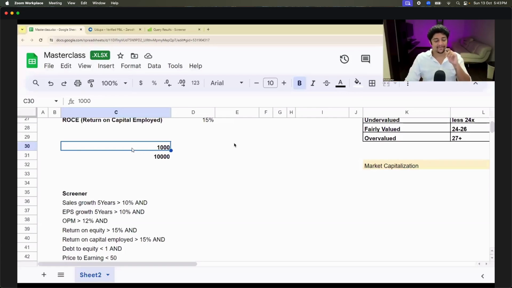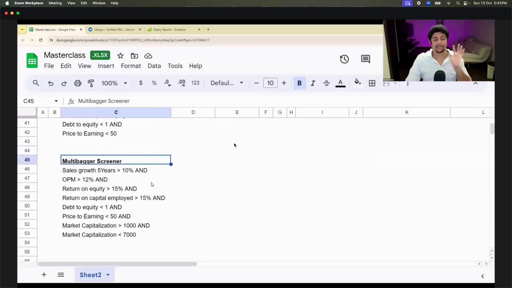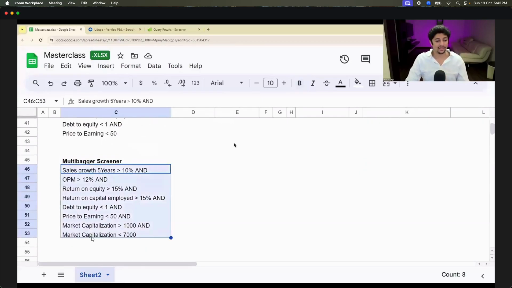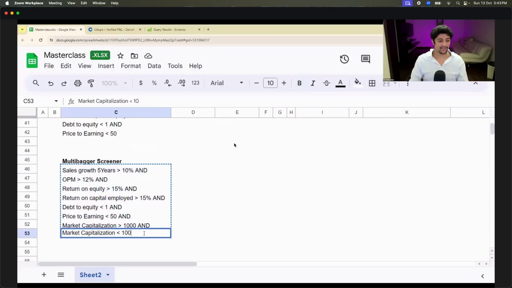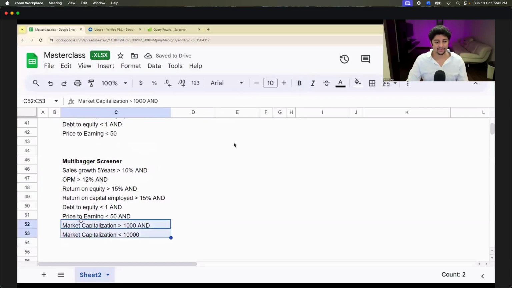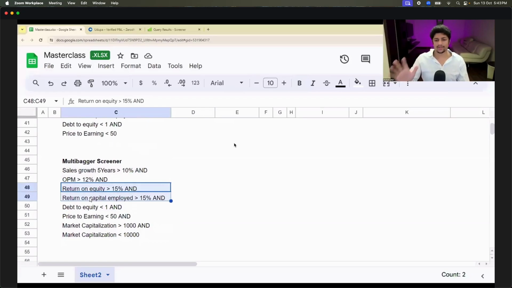So let's do that. I have already made a ready-made screener for you in this Excel sheet. It's called the multi-bagger screener. Okay? Copy this. I have made it 7,000. Let me change it to 10,000. So I'm saying I want a company between 1,000 and 10,000 which has a PE ratio less than 50, a debt to equity ratio less than 50, sales and operating profit growth above 10% and 12%. And there are 2 return ratios I've added. Don't need to learn what this is, but 2 return ratios of 15%.